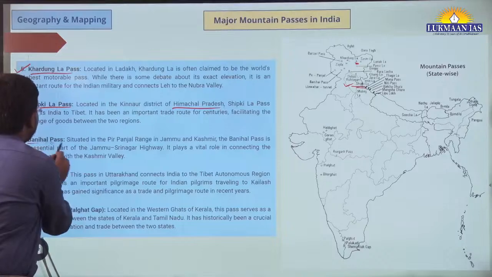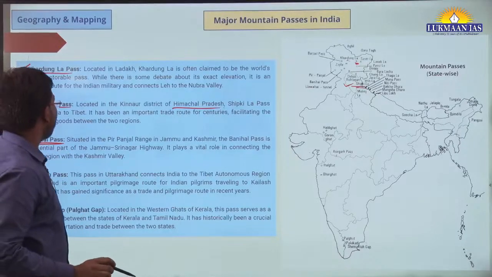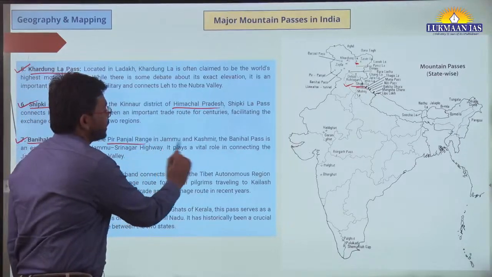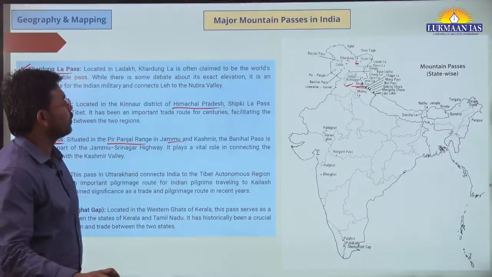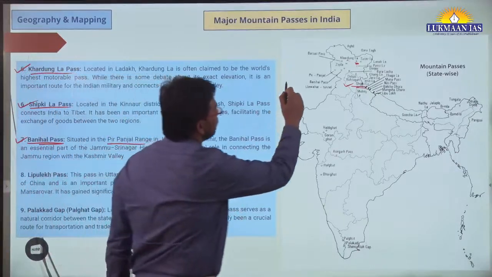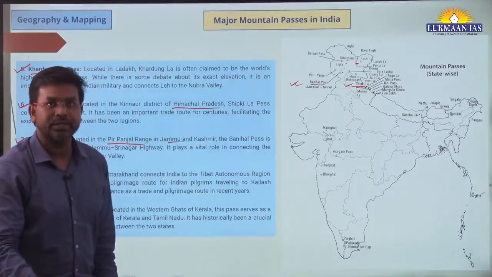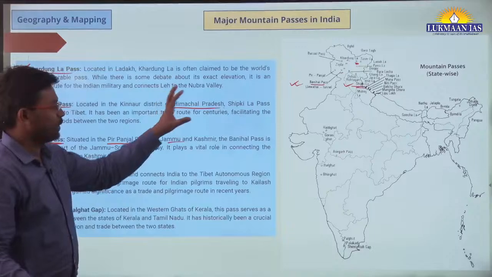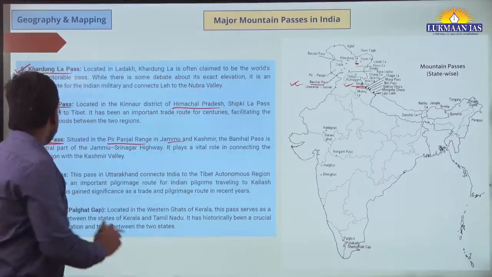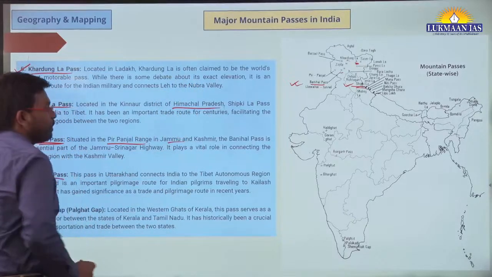Then we have Banihal Pass. Banihal Pass is in the Pir Panjal range in Jammu and Kashmir. So where is Banihal Pass? We can see it over here. This is a mountain pass in the state of Jammu and Kashmir. It is a union territory now, but earlier it was a state. Then Lipu Lake Pass.